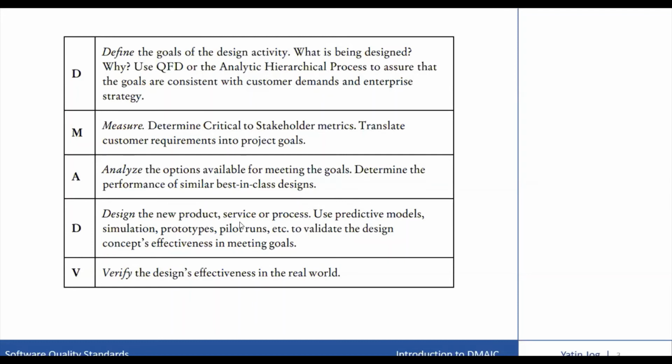So determine critical to stakeholder metrics and what attributes to measure. A stands for analyze. Analyze the options available for meeting the goals. D is design. Design the new products, services or processes. And then V stands for verify. Verify the design's effectiveness in the real world. So this is DMADV for new development.